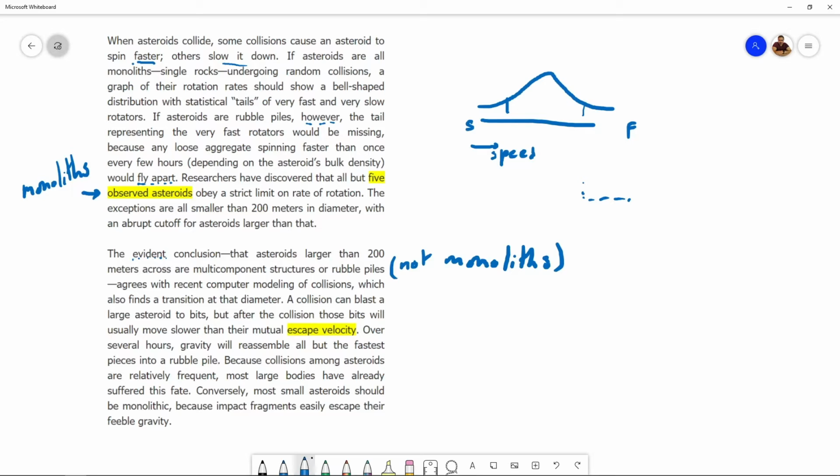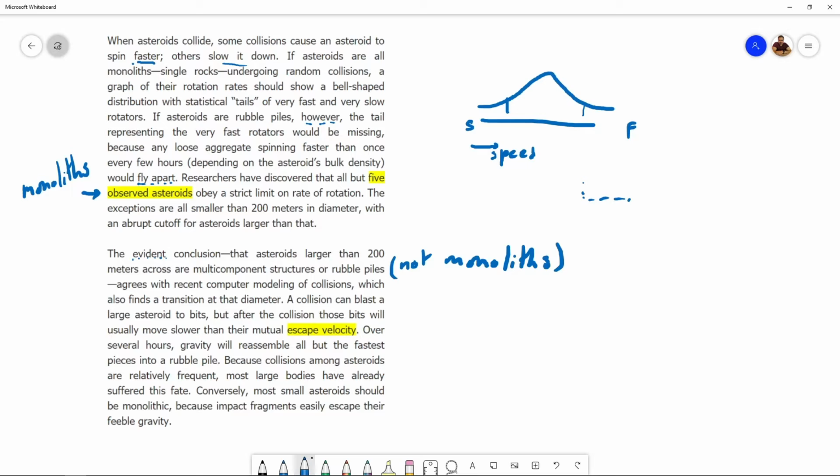Okay? Because collisions among asteroids are relatively frequent, most large bodies have already suffered this fate. So collisions among asteroids are quite frequent, right? Every once in a while, asteroids get into collisions. And because collisions are frequent, most big asteroids have already been in collisions, have already suffered this fate. Not just been in collisions, what's this fate referring to? Perhaps what was mentioned in the previous sentence.